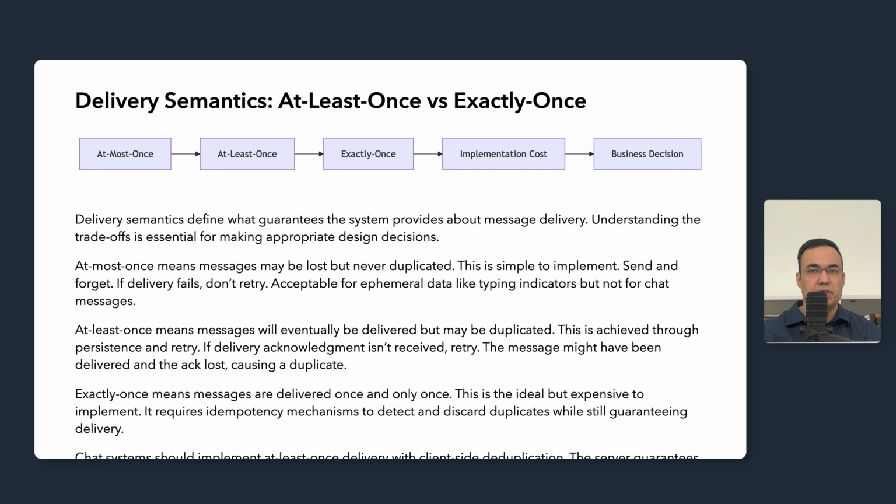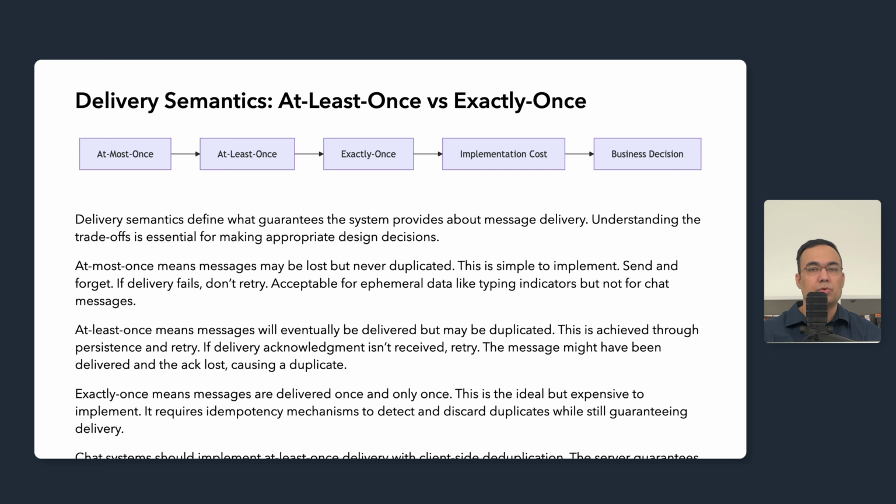Exactly once delivery means messages are delivered once and only once. This is the ideal experience, meaning no lost messages and no duplicates. However, it's more expensive to implement because it requires coordination to detect and suppress duplicates while still guaranteeing delivery.